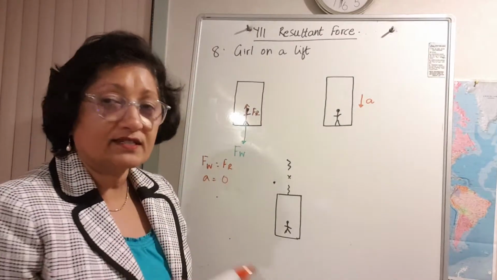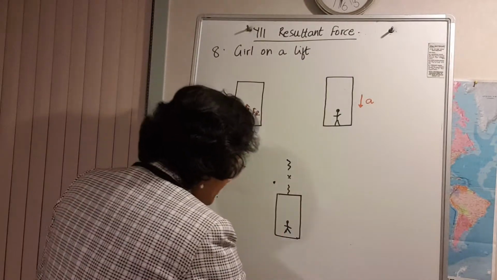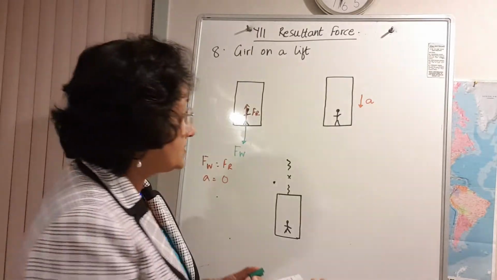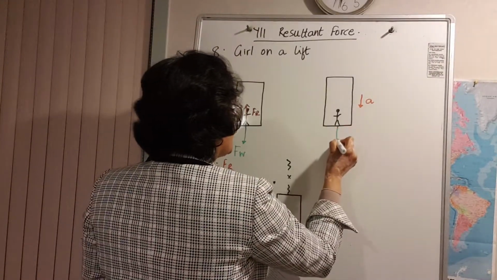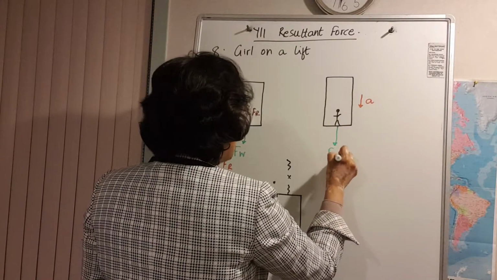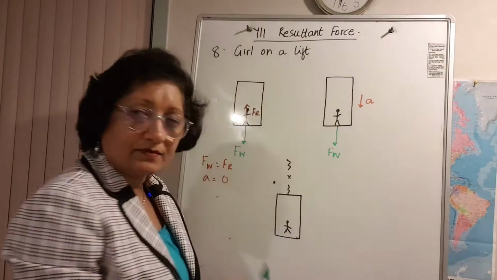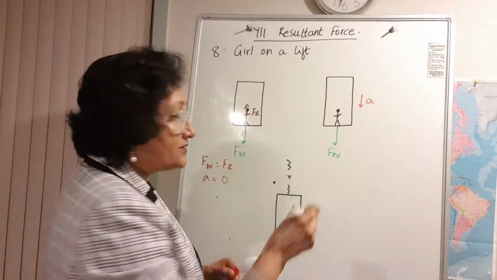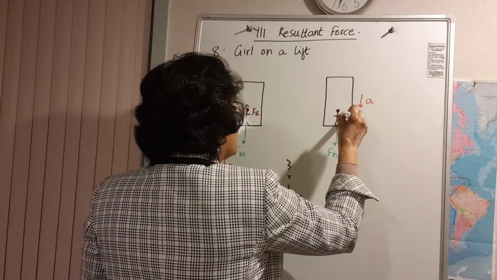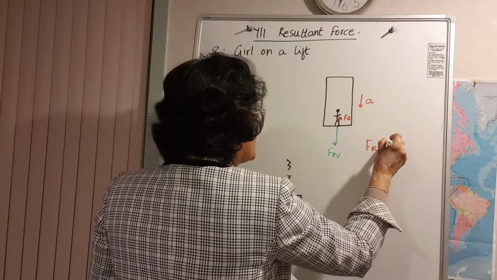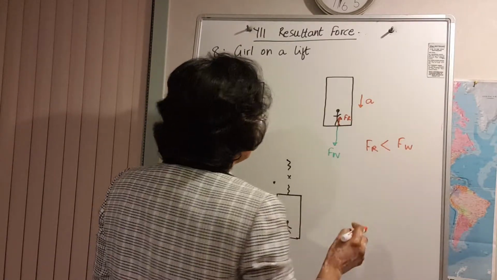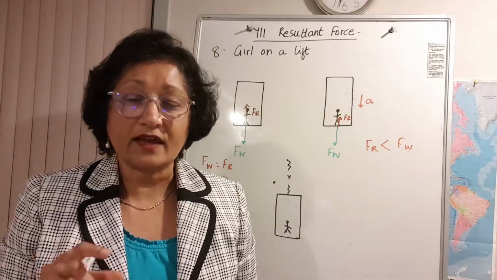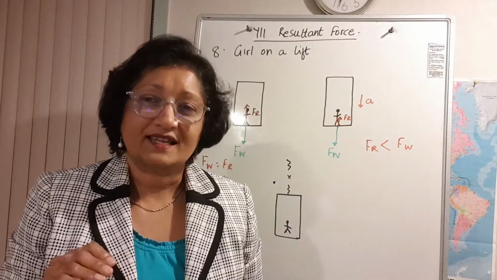Now the thing is, we always need to remember that the weight force, no matter what's happening to her, whether she's standing or whether she's going up or down, accelerating on the lift, it doesn't matter. It's always the same size. So this doesn't change. So that means the downward force has to be bigger. So the only thing that's actually going to change is the reaction force, and the reaction force is going to be smaller. So reaction force is smaller than weight force. Just going a step further, your feeling of weight depends on the reaction force. So if your reaction force is smaller, you're going to feel lighter.